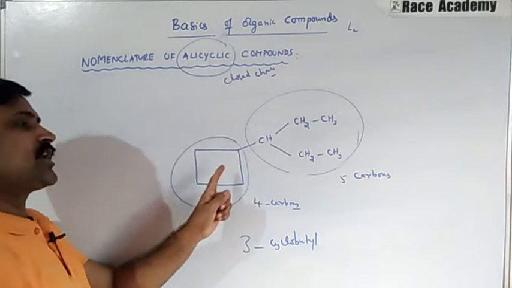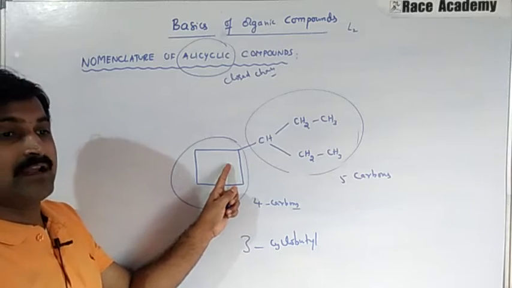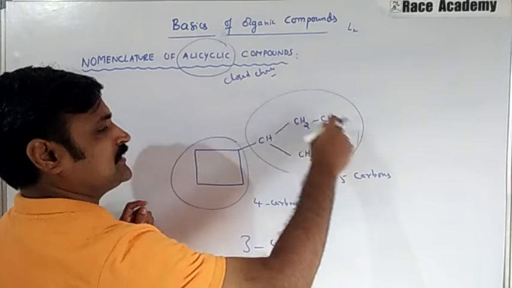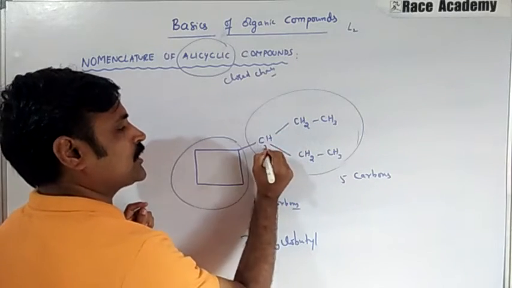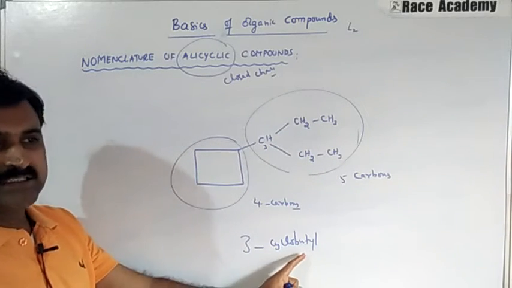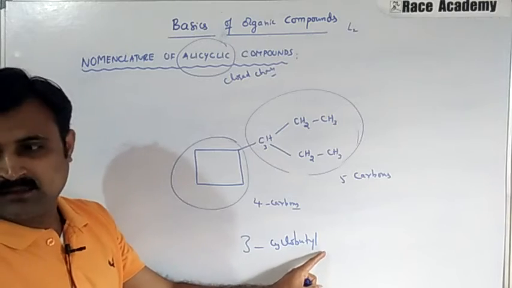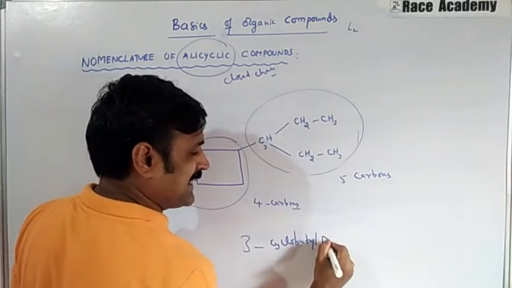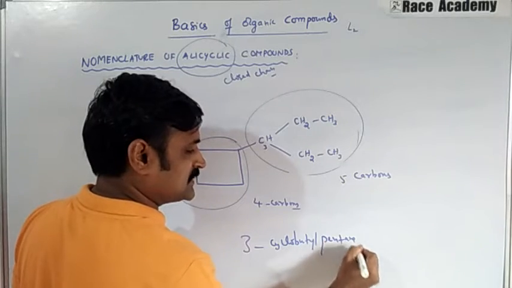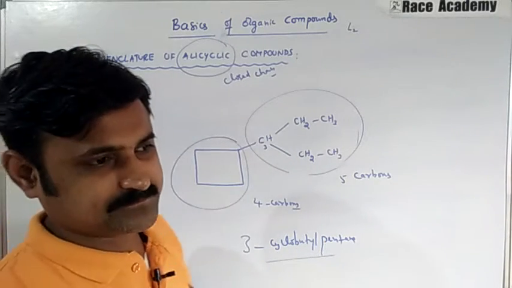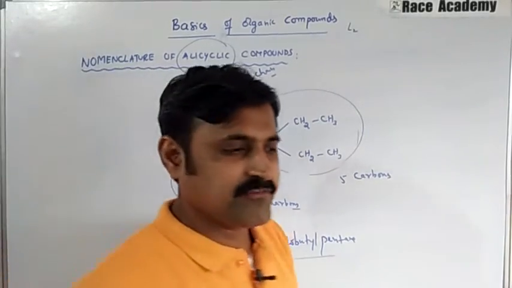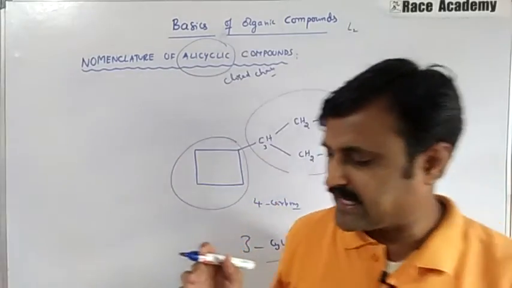3-cyclobutyl. This is called 3-cyclobutyl. Here this is the third carbon. You can give numbering from either side; this carbon will come as the third carbon only. That's why it is called 3-cyclobutyl. And the rest of the 5 carbons are there, that is pentane. So in this way, based on this example, we give the name of the alicyclic compound.